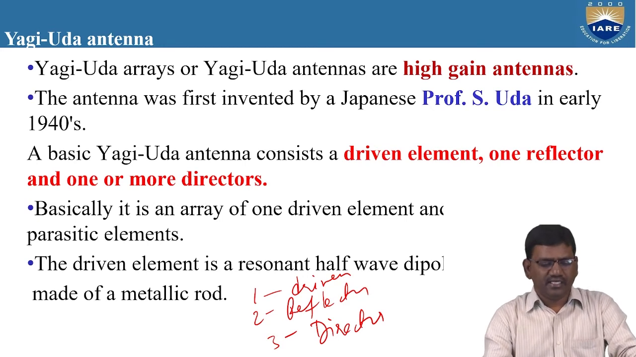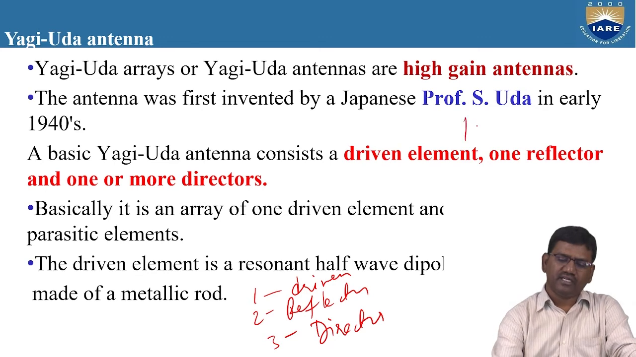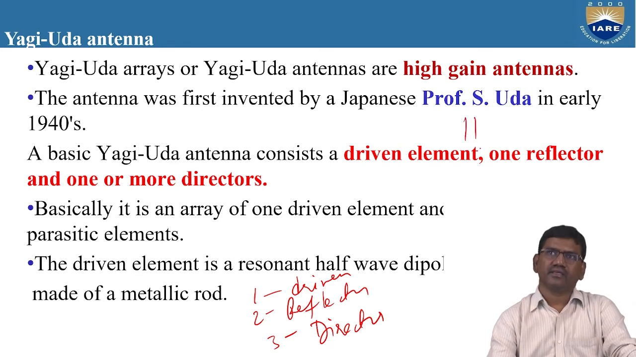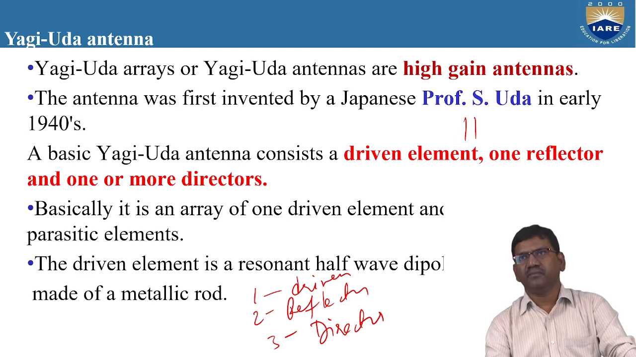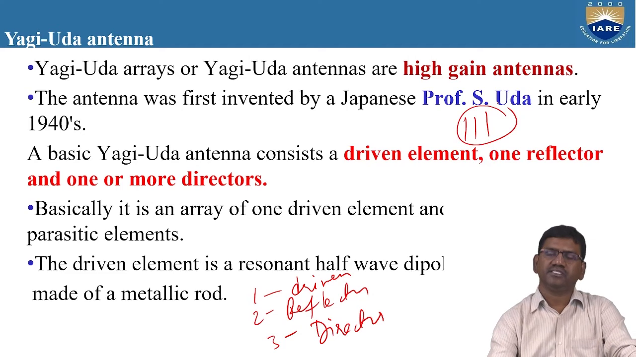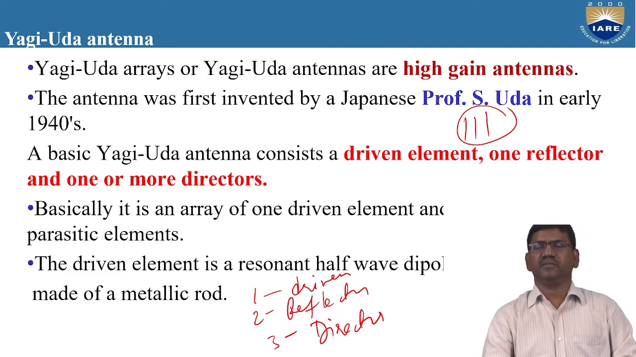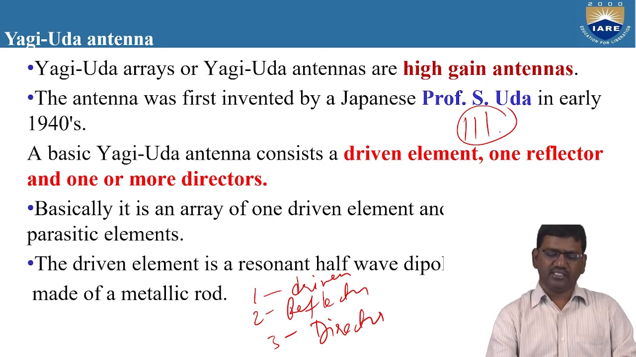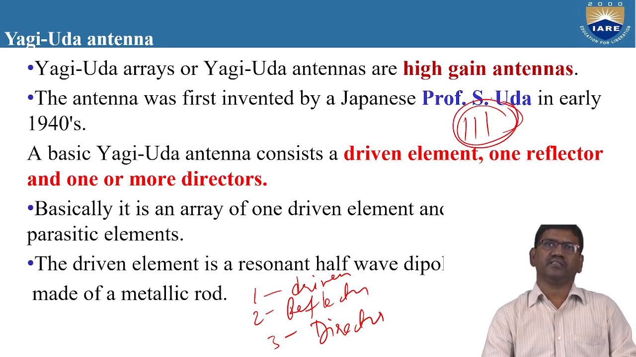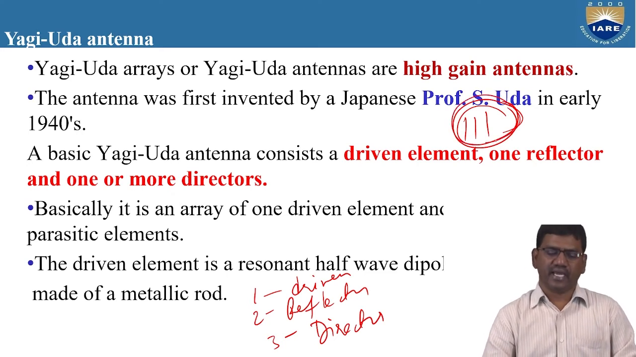Basically, this antenna design is also known as one type of array. Why? Because if there is more than one element, it is known as an array. Here there are totally 3 elements, arranged in parallel with each other. Hence, this can be treated as a Yagi-Uda array also. So not only can it be named a Yagi-Uda antenna, we can also name it a Yagi-Uda array, because there are more than 2 elements arranged in parallel.